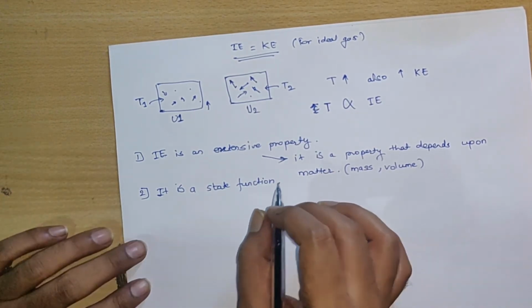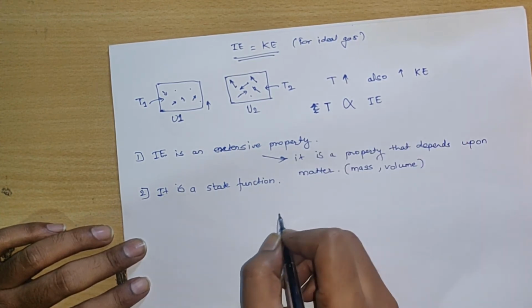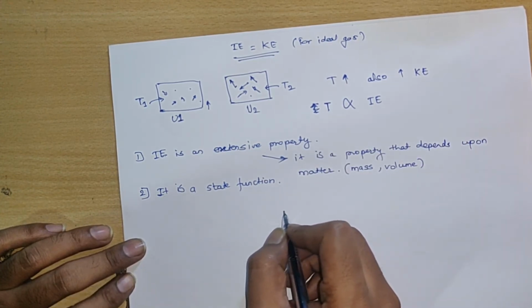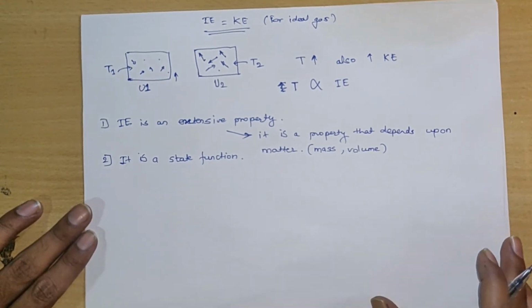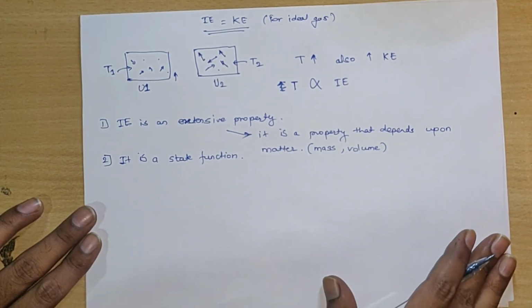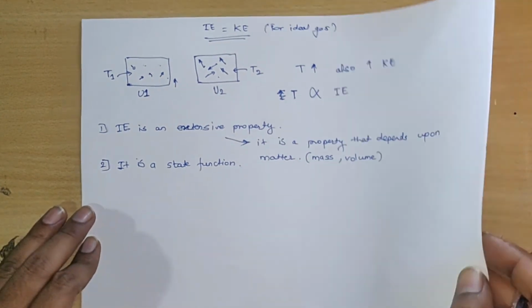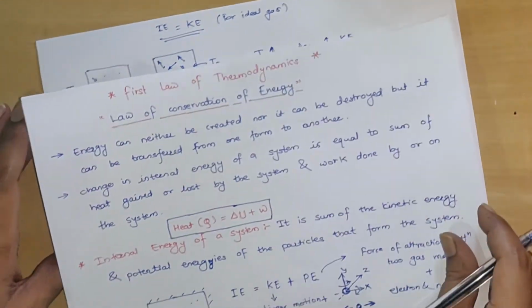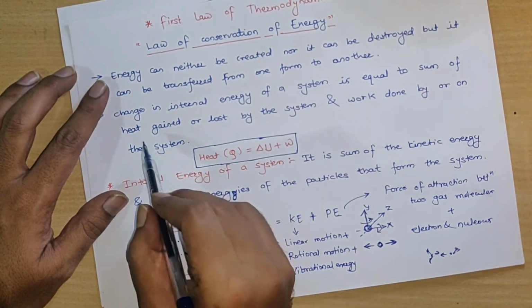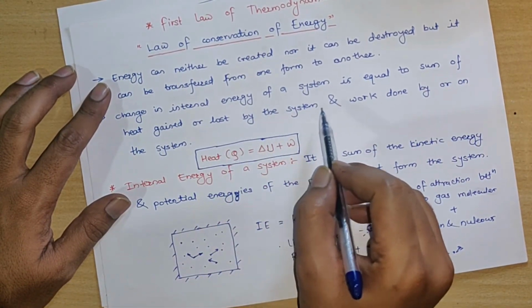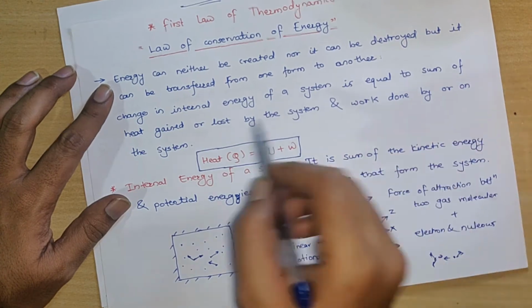Now we know that temperature is directly proportional to internal energy. So we'll move on to our main topic, the first law of thermodynamics. We'll rehearse it again. The statement is: the change in internal energy of a system is equal to the sum of heat gained or lost by the system and work done by or on the system.